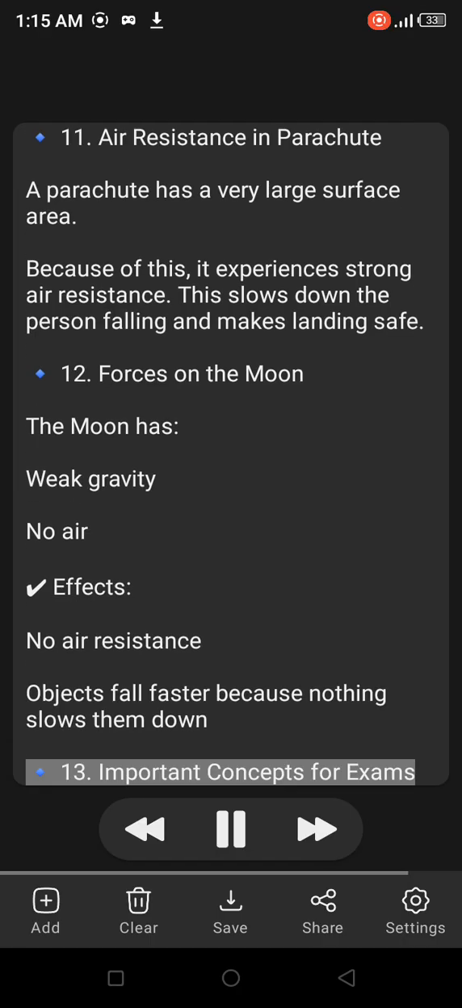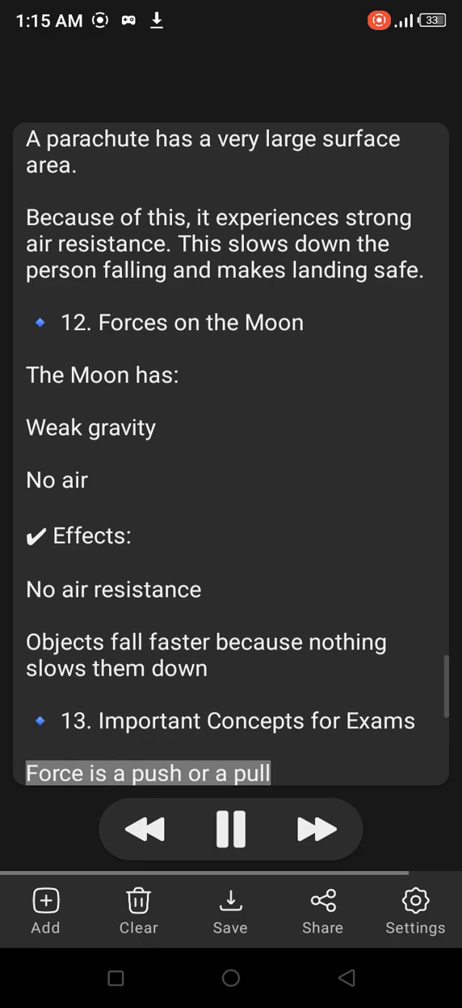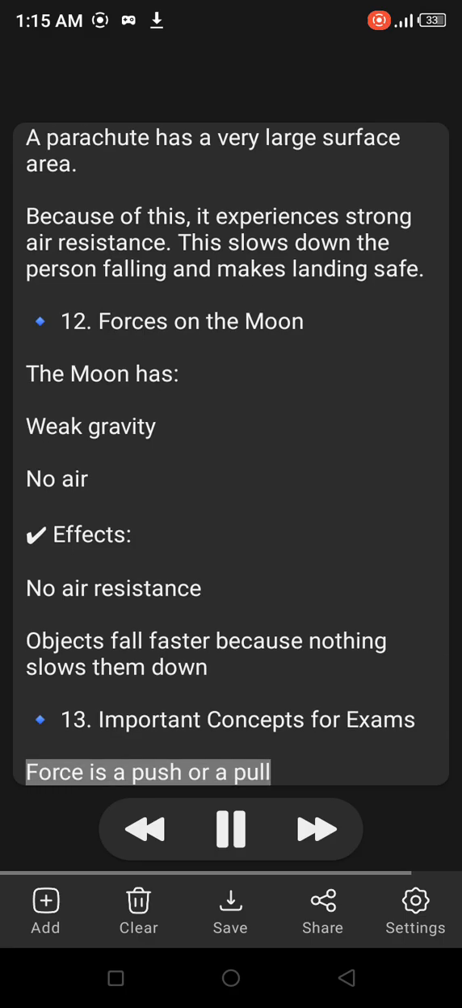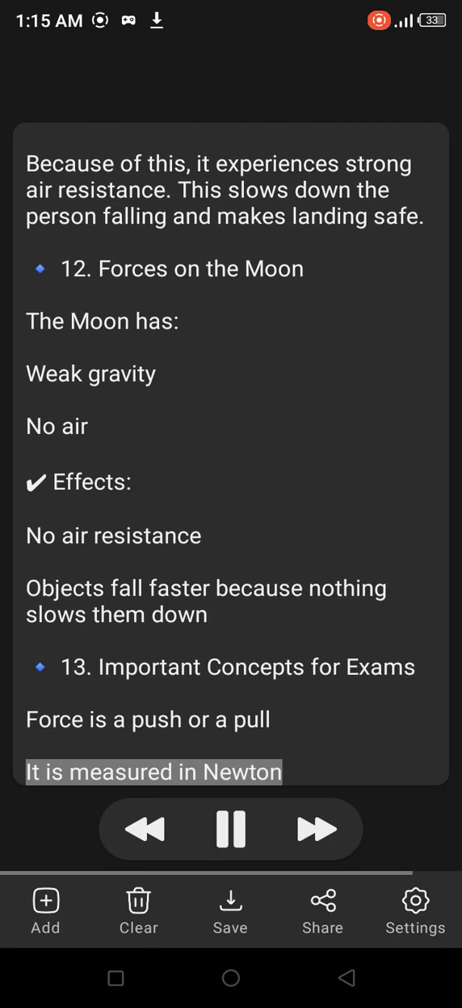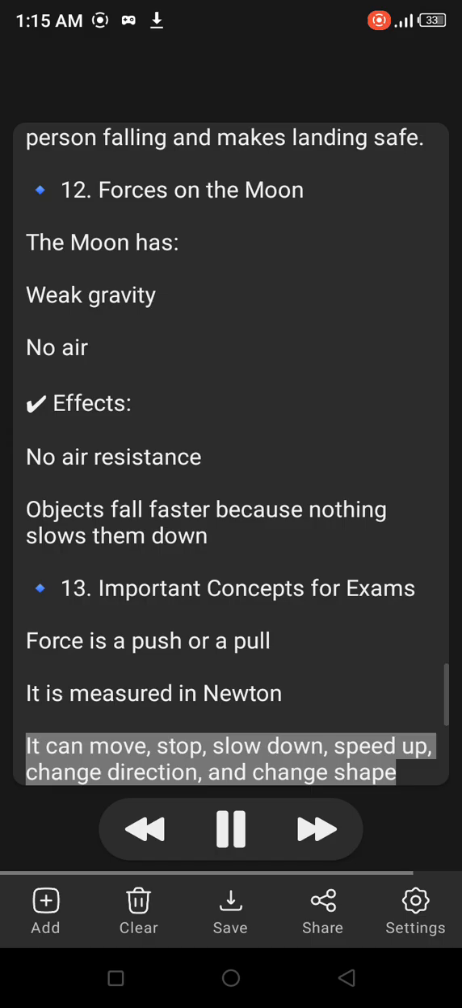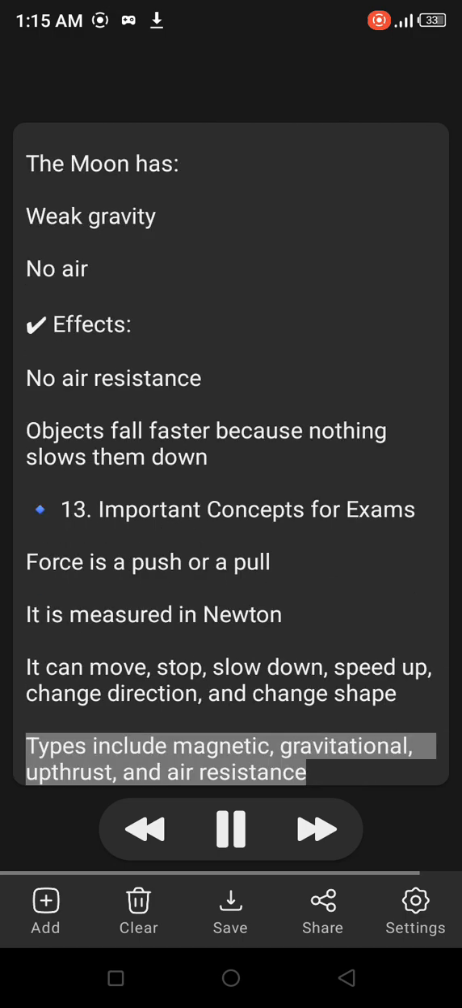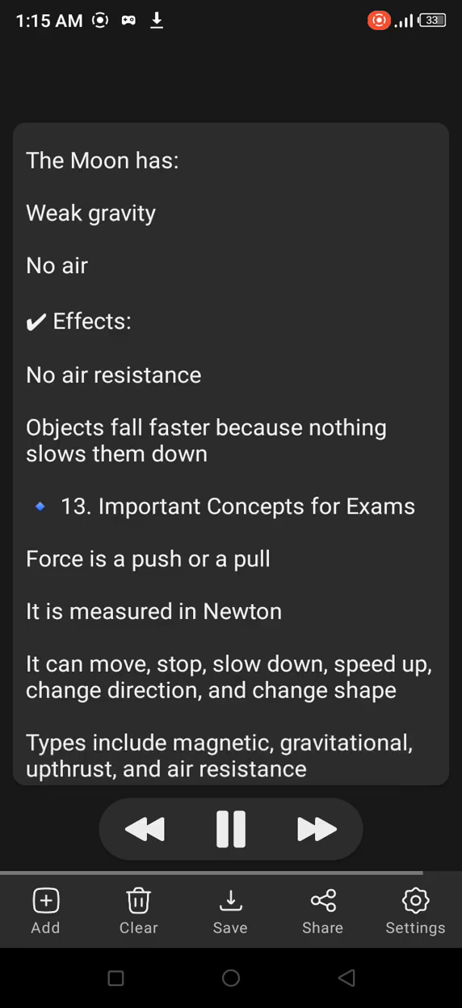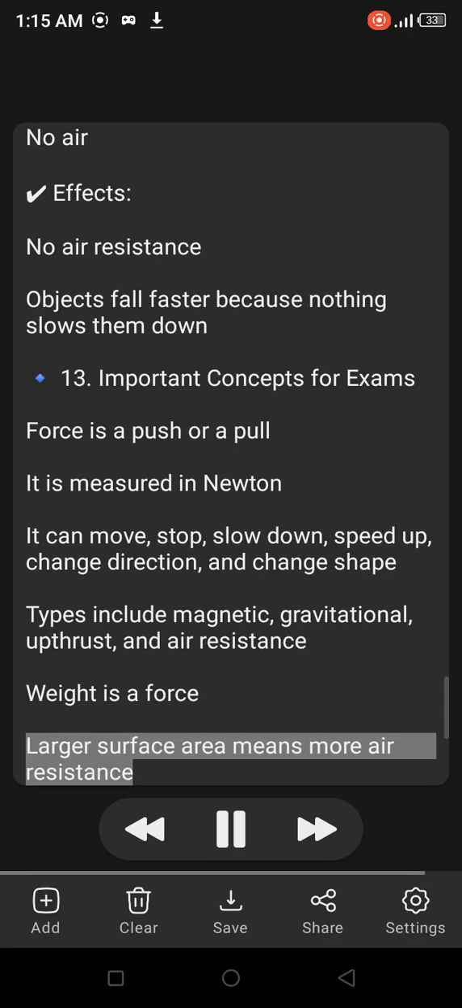13. Important concepts for exams. Force is a push or a pull. It is measured in Newtons. It can move, stop, slow down, speed up, change direction, and change shape. Types include magnetic, gravitational, upthrust, and air resistance. Weight is a force. Larger surface area means more air resistance.